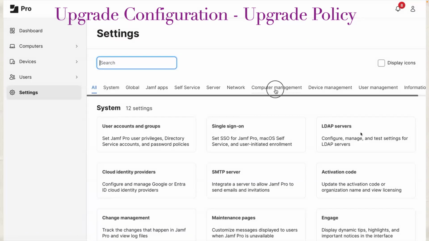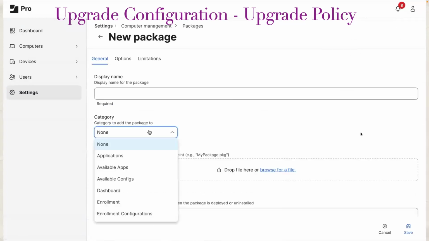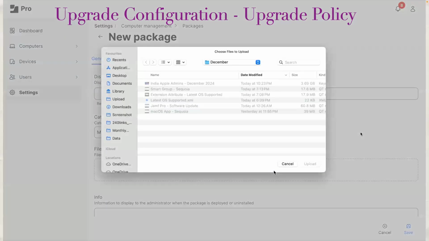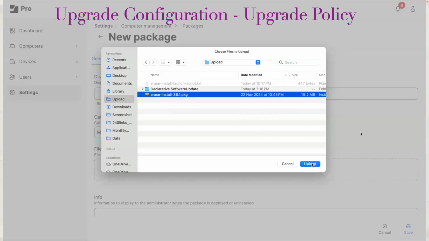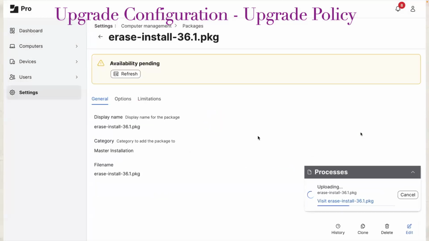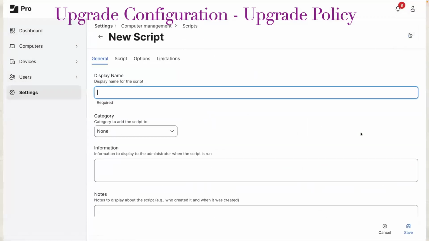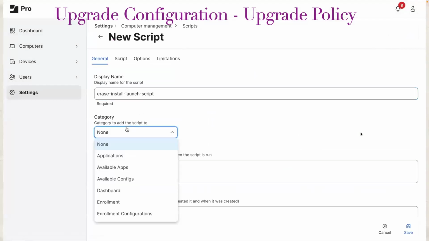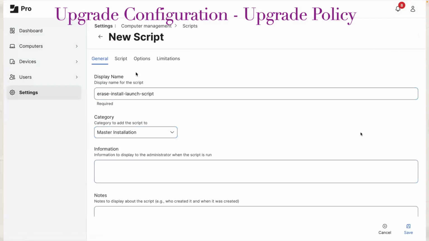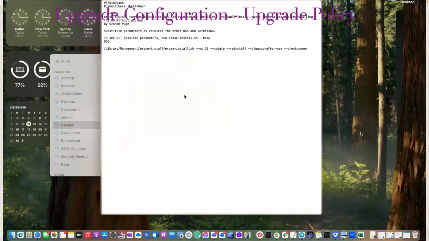So let me play the video. Go to computer management, packages. Click on new, select a category, upload the package. It is Installomator 36.1, the version which I am using here, and it's uploading. While it's uploading the package, we also need to create a script. I'm also going to give the script to you on my GitHub page. Select a category, go to script, and here is the script which I am showing to you.